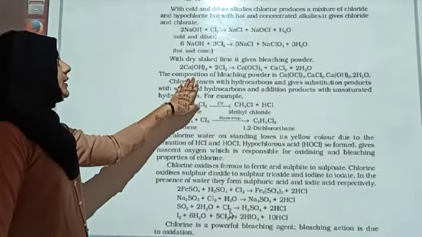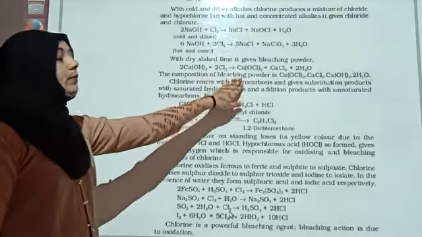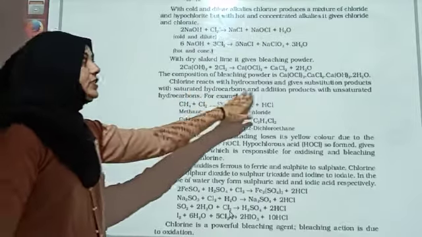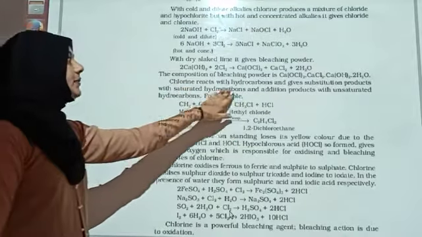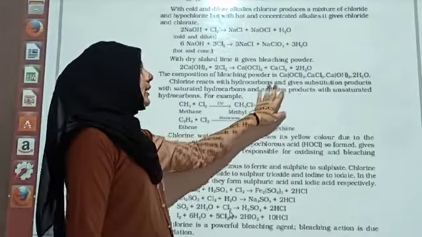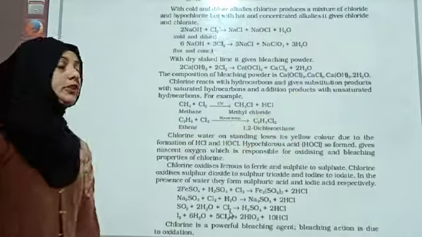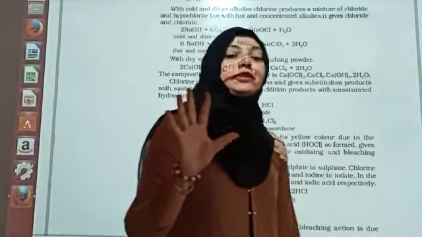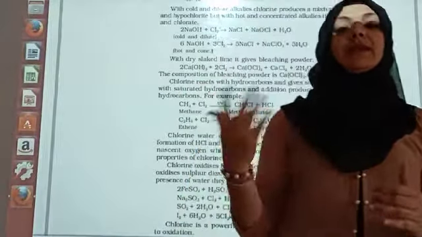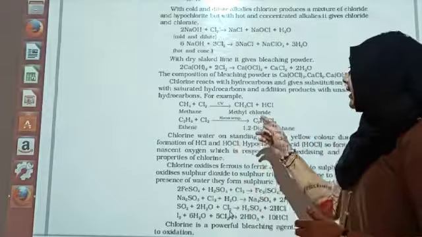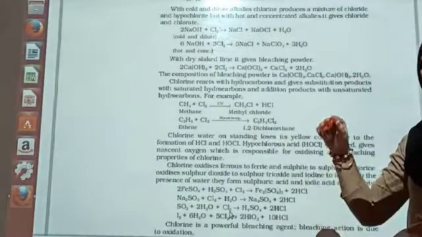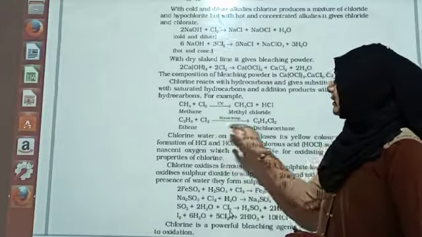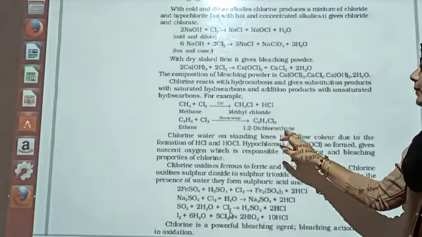Further, we are able to see it is also giving you bleaching powder. This is also something we have studied in class 10, and how it produces bleaching powder. Chlorine reacts with hydrocarbons and gives a substitution reaction. Dear student, we have seen this reaction also, that the 4 hydrogens of methane one by one can be substituted by chlorine and you can get the chlorinated methanes. Okay, your chloromethanes are possible. Even with ethene, it is able to give you 1,2-dichloroethane.